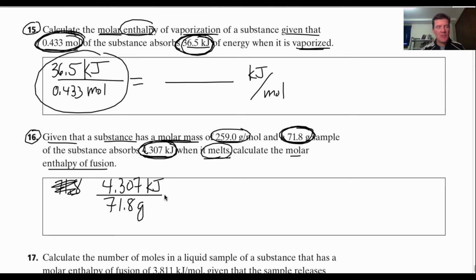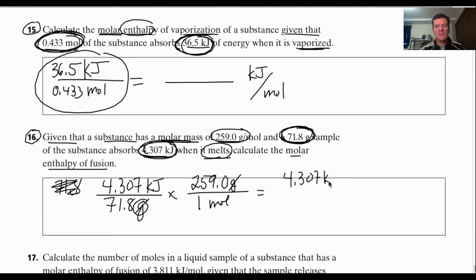But I don't want to keep it in those units. I want to change it to what? Moles. So I have to change grams to moles. And for this substance, we are told we have 259.0 grams per mole. Grams are going to cancel. Okay? And now I have exactly what I want.